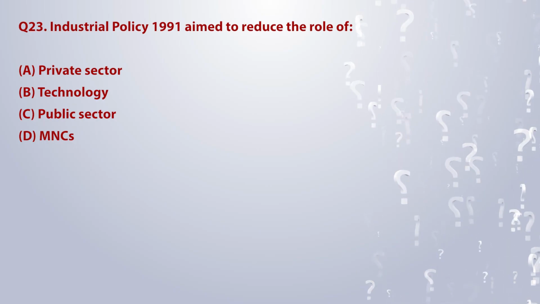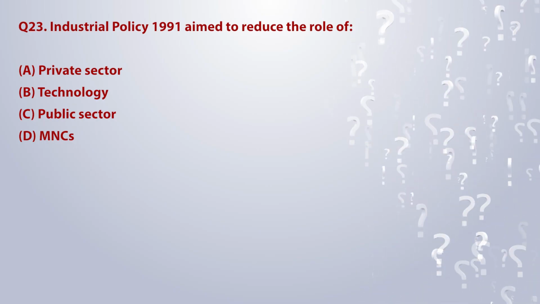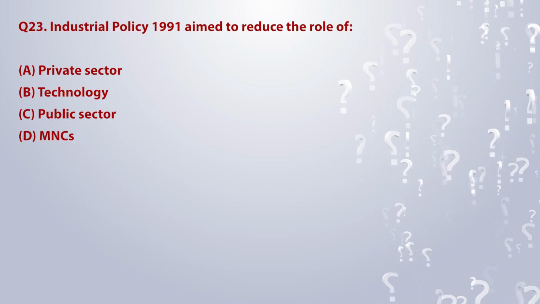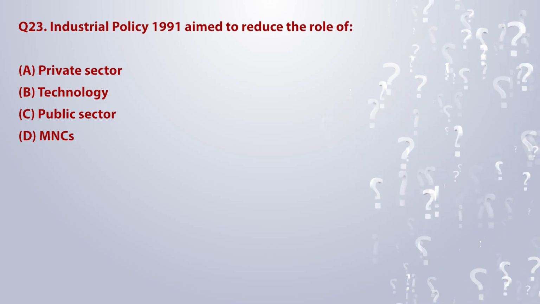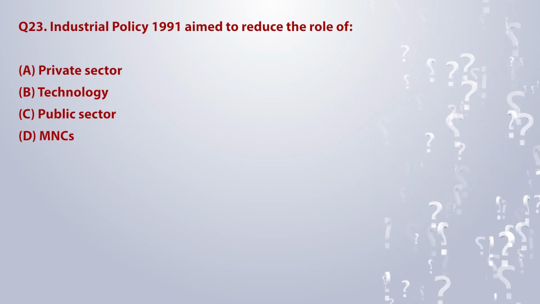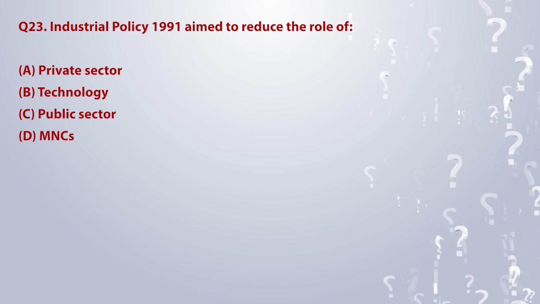Industrial Policy 1991 aimed to reduce the role of: A. Private sector. B. Technology. C. Public sector. D. MNCs.